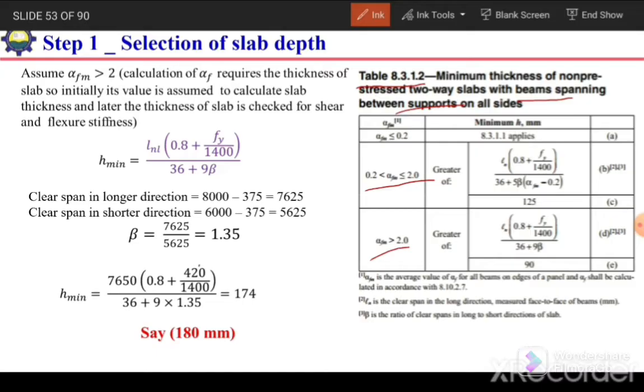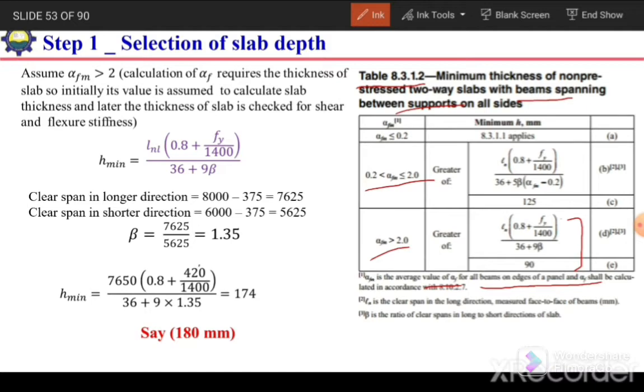For example, we assume that the alpha F value is greater than 2 in our case. It's our assumption. And alpha FM is actually the average value of alpha F for all beams on edges of a panel. So what we will do, we will first select panel 1, and for that panel we will consider the alpha FM value greater than 2, and then select the thickness value from here.